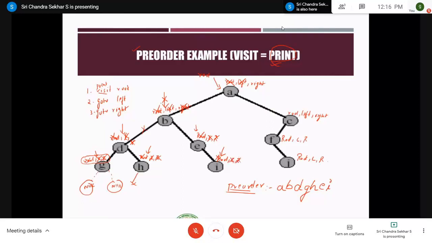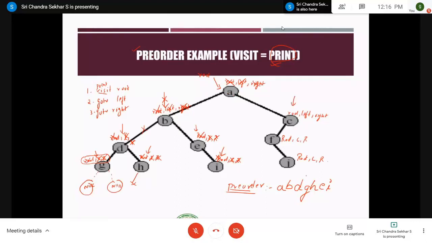Now you have to move to the previous nodes, which are nothing but parents of I. Parent of I is E. E is completed, and B is also completed with all the instructions, right? Now you go to the parent of B, which is nothing but A. For A, you are done with the two steps, that is visiting the root node and going to the left child. We are left with only one point, that is going to the right child. Therefore you move the pointer here.